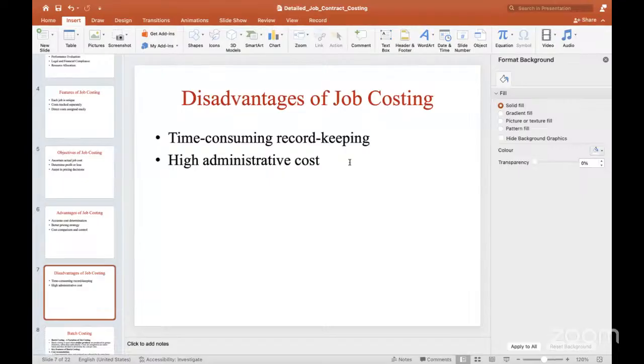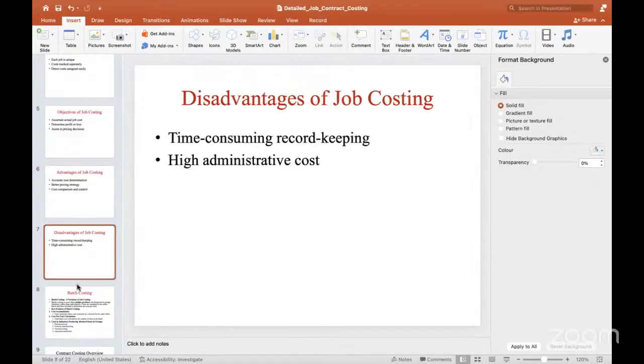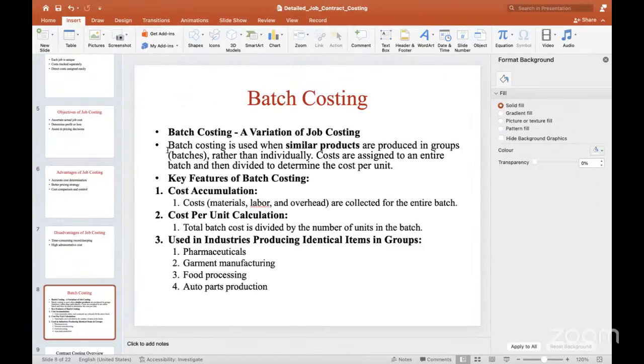For that we have to allocate the labor, and for that we have to allocate the supervisors. So it is very difficult to administer. Because of these various jobs, the administrative cost will increase. Record keeping is time consuming, and it takes more time, so within time we are not able to do that. It takes a lot of time for the recording of each job. So this is the overview of job costing.